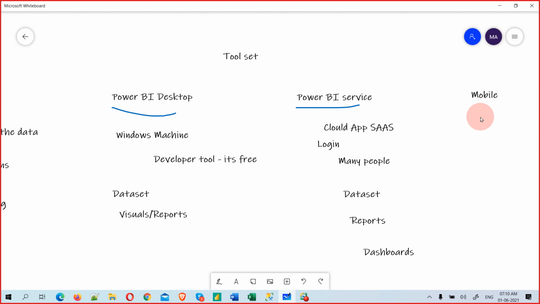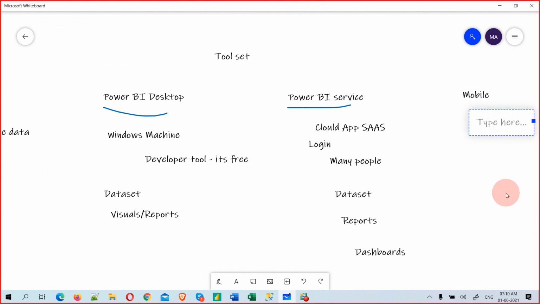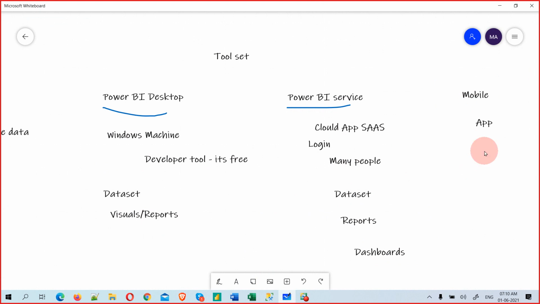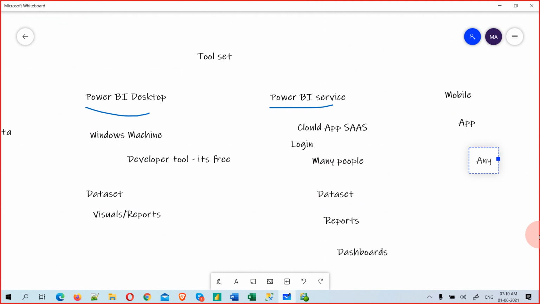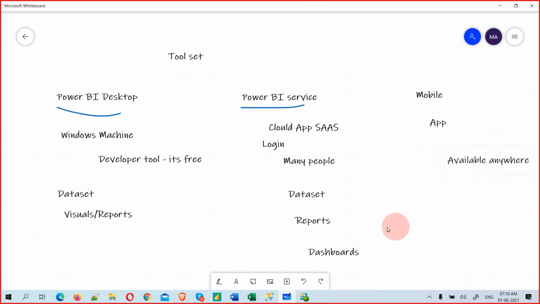Here we will create a mobile app, and that will be the benefit of this. Anywhere they can connect to their report and see it. The main mechanism for mobile is to connect and see anywhere. So these are the 3 main features. The data set, visuals and reports are basically available in the desktop, and extra you will see dashboards here, and the mobile for apps. So these are the major things.